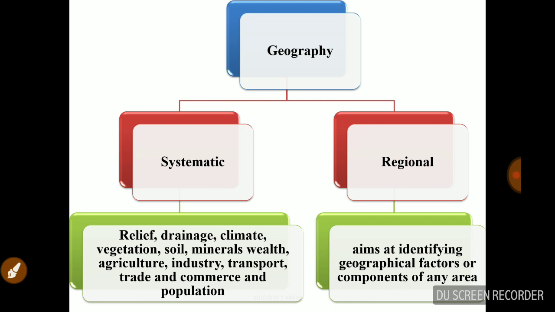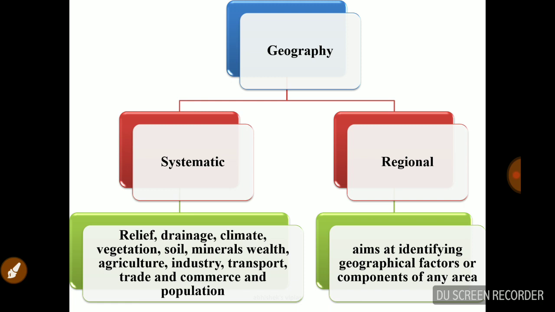And the other branches of geography are systematic geography and regional geography. So, systematic geography is very simple. It is the systematic study of relief, drainage, climate, vegetation, soil, mineral wealth, agriculture, industry, transport, trade and commerce, and population. This systematic method of studying is also known as the topical approach, and it is also called general geography.